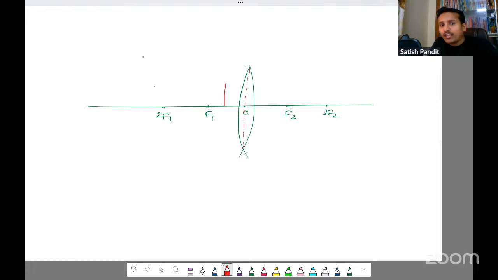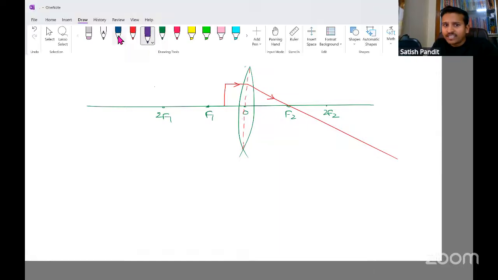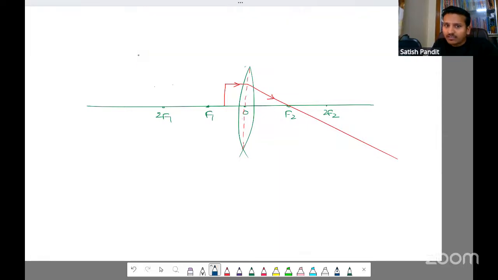A ray of light which is coming parallel, after refraction, will pass through the focus. Please put this arrow, it is mandatory. Use your scale, don't use freehand. It is going to pass like this. Next, when a ray of light is passing through the optical center, it will pass undeviated. So a ray which is passing like this will pass undeviated like this.